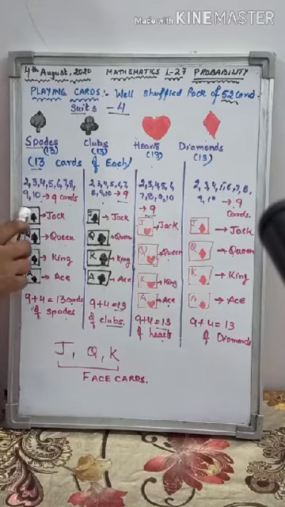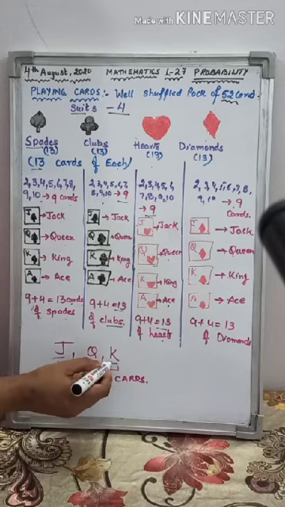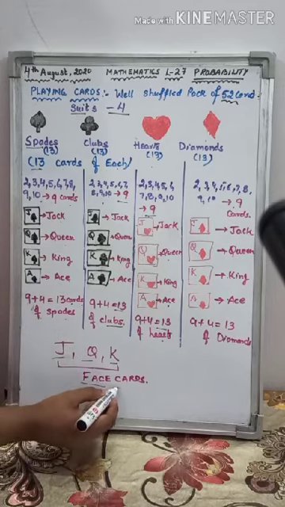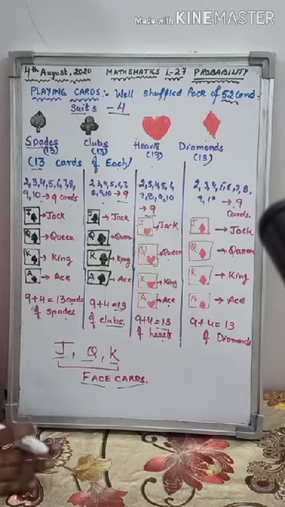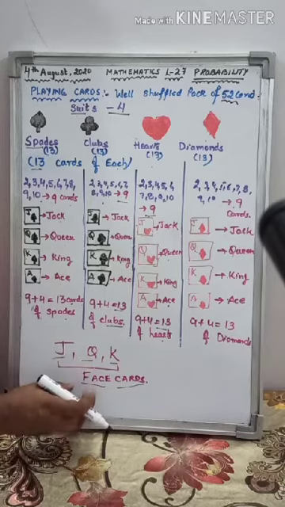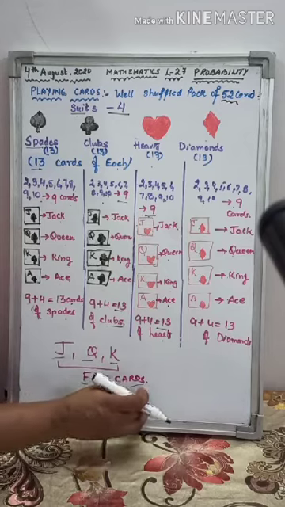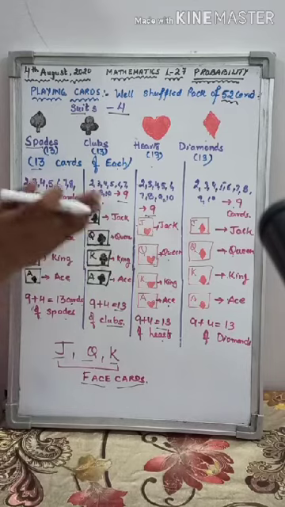Now out of these 4 cards, J, Q, K are known as the face cards. Ace is not known as a face card. Only J, Q, K are known as the face cards. So we will discuss the questions related to the cards now.